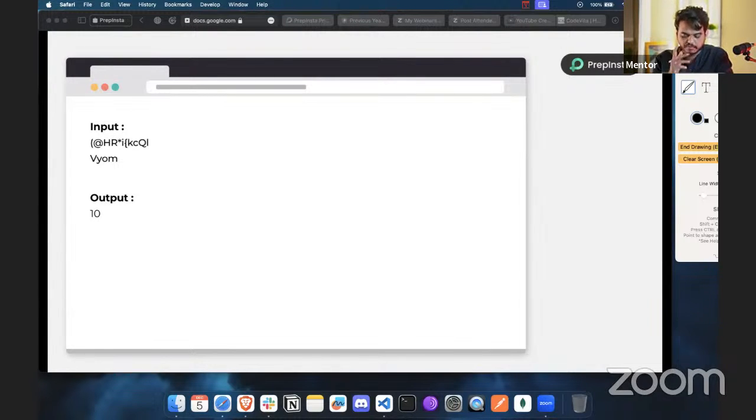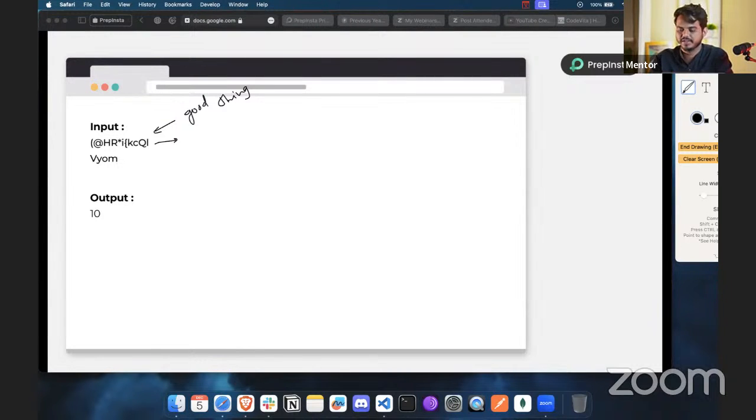So here, what is the thing that we have to solve? The first thing, let's have a look at that. Here we have the good string, and we need to convert all these characters into ASCII values.